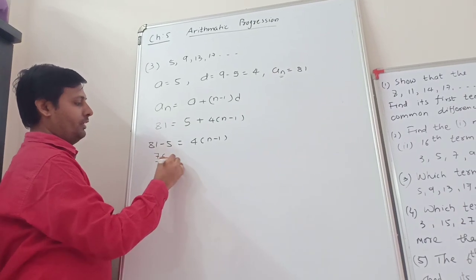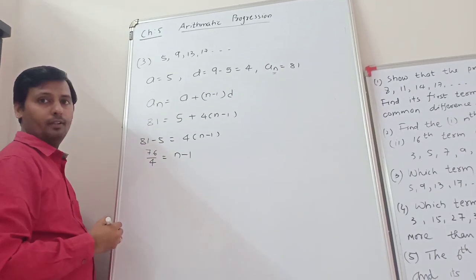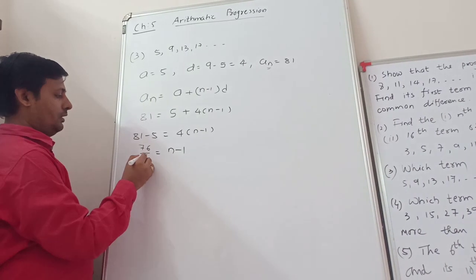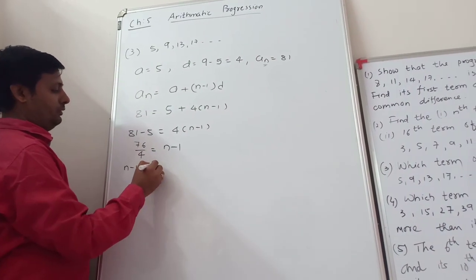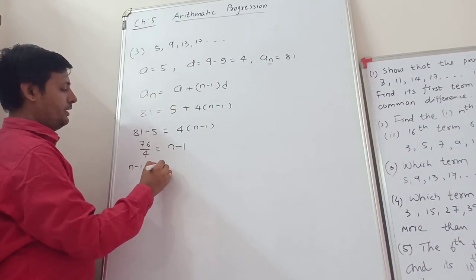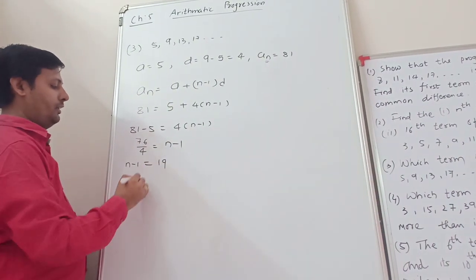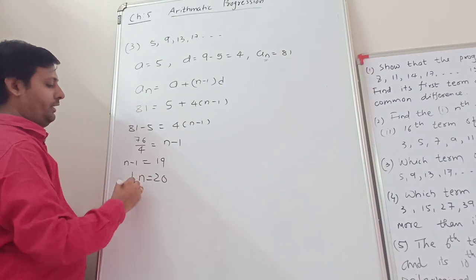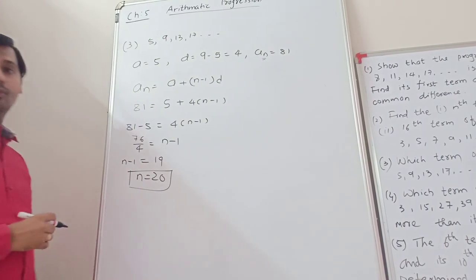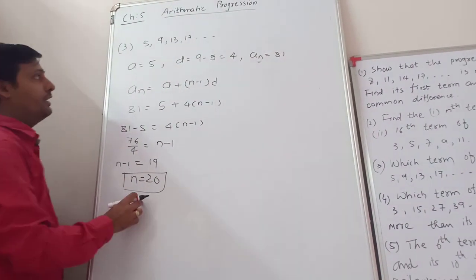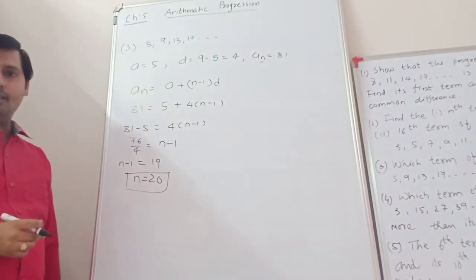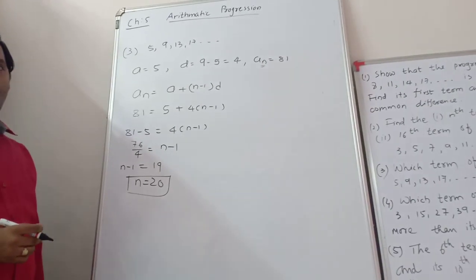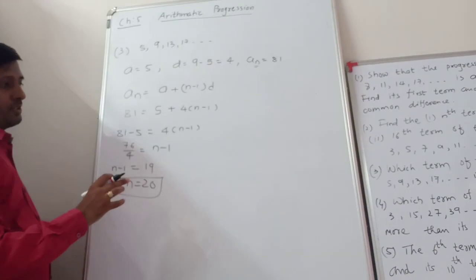76 divided by 4 is equal to n minus 1. Now cutting it, n minus 1 is equal to 19. So n is equal to 20. Sorry, we got n equal to 20. Clear? So the 20th term becomes 81. 81 is the 20th term of the given AP. Clear? Understand? Okay.